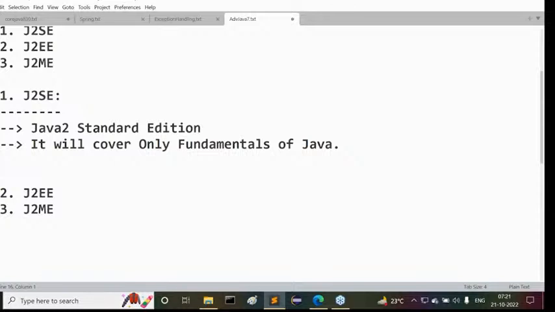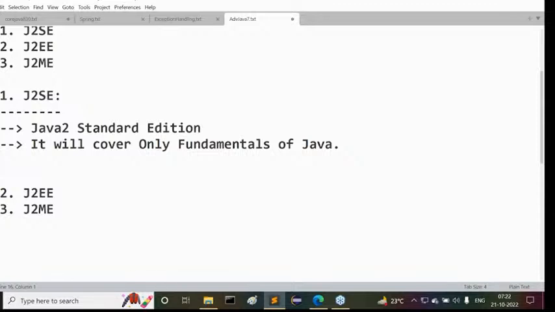After that, non-Java technologies like UI technologies, then Angular or React JS. Next are Linux, DevOps, AWS Cloud nowadays, and at last testing tools. This overall pack is what is known as full stack Java development. So nowadays every company is looking for full stack Java development.